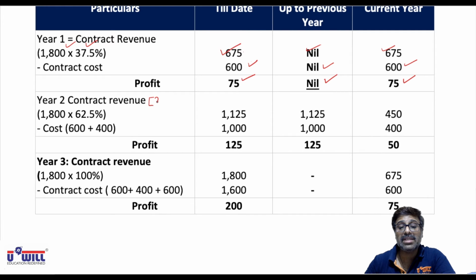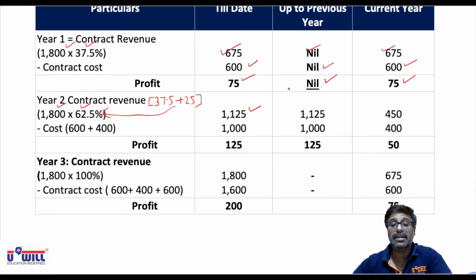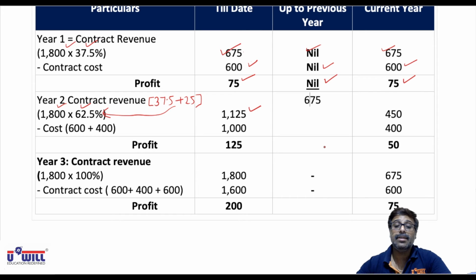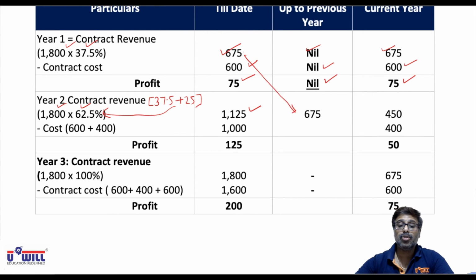First 37.5 plus 25. What is the total percentage of work done? 62.5%. So 1800's 62.5%, 1125. Till previous year, okay, there is a correction. Till previous year, you'll take 675. You all can see here, until previous year, 675 of revenue was recognized. So 1125 minus 675, you'll get 450 of revenue in the current year.